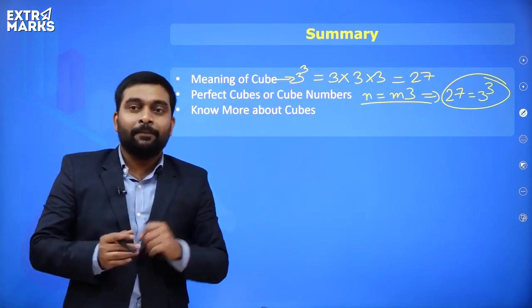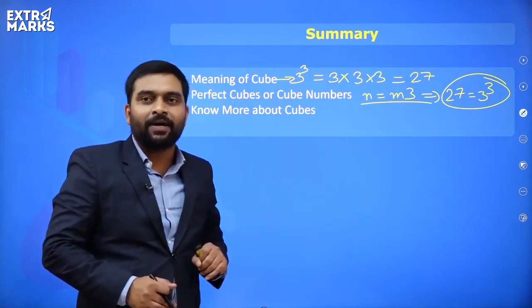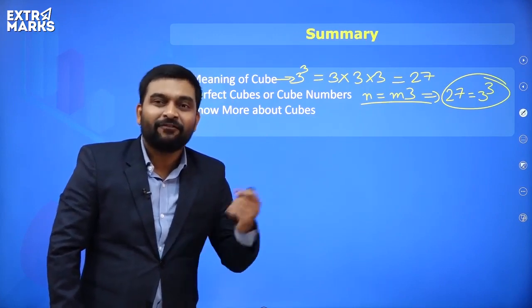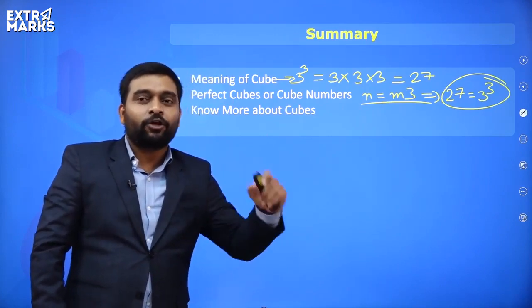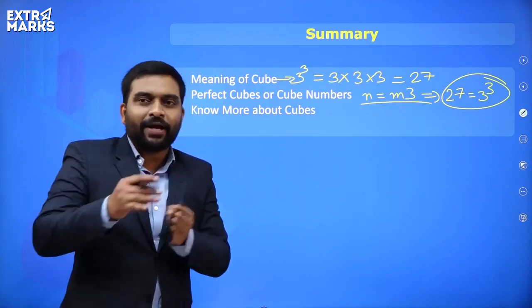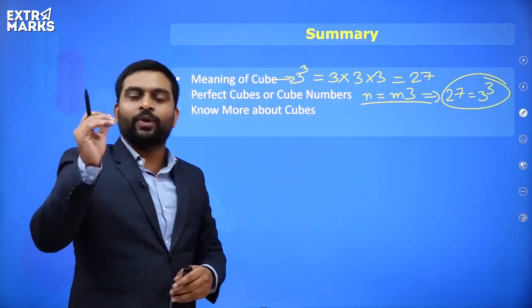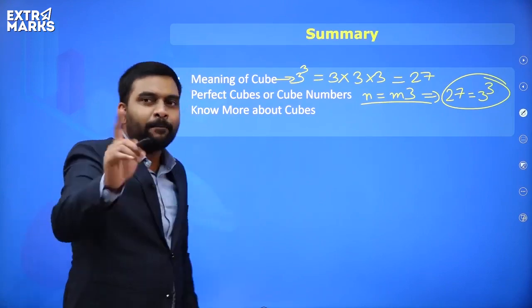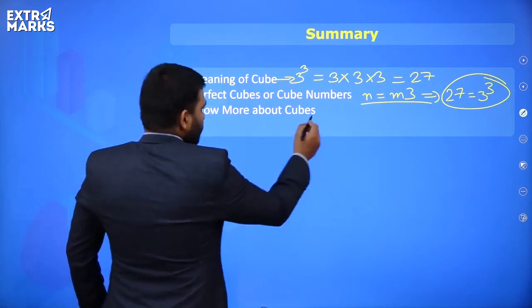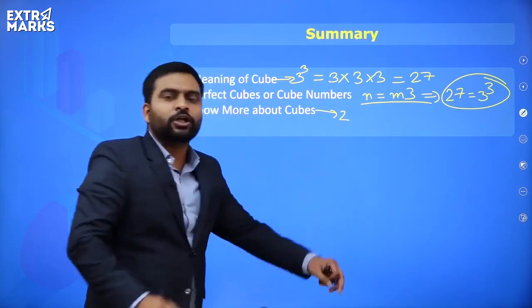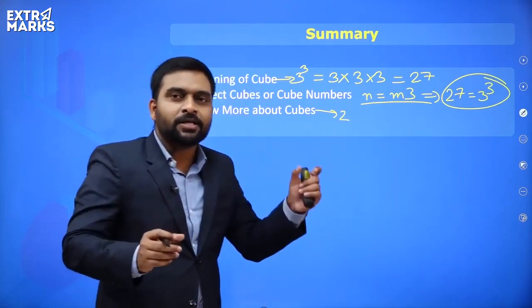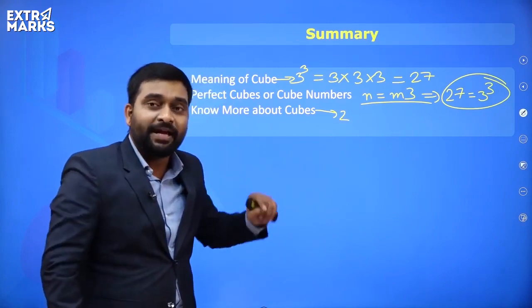Then I told you about numbers ending with 1, 5, 4. If you take the cube of these numbers, the last digit of the answer will also end with 1, 5 or 4 respectively. Similarly, if a number ends with 2 and you do the cube, the last digit of the answer will be 8.